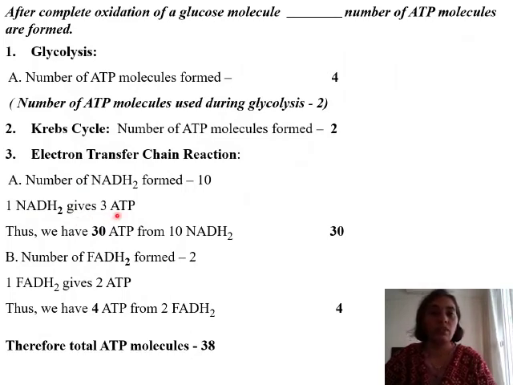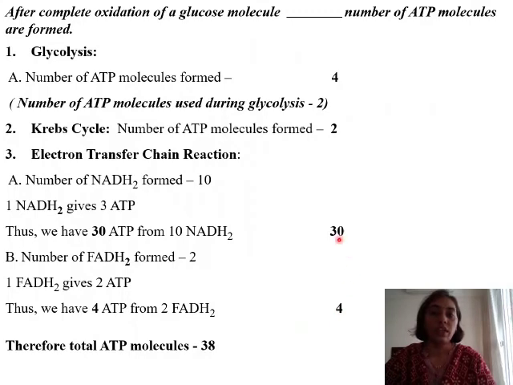This we have seen in the previous slide, that 1 molecule of NADH2 on oxidation gives you 3 ATP, and so 10 of these have been generated, and so we will be having 30 ATP from 10 NADH2. Similarly, number of FADH2 that are formed are 2 total. 1 FADH2 gives 2 ATP molecules, and so we will be having 4 ATP from 2 FADH2 molecules. So that comes out to total 4.